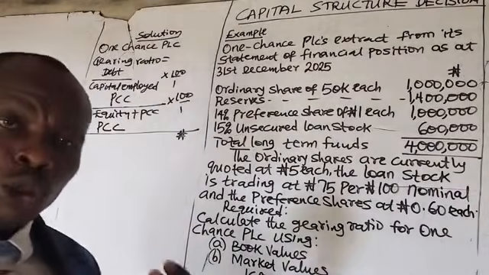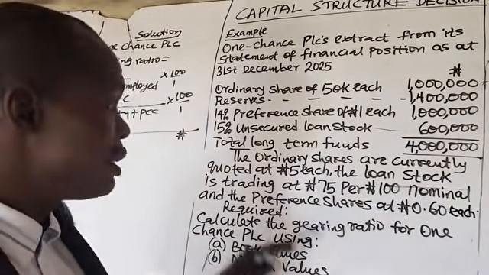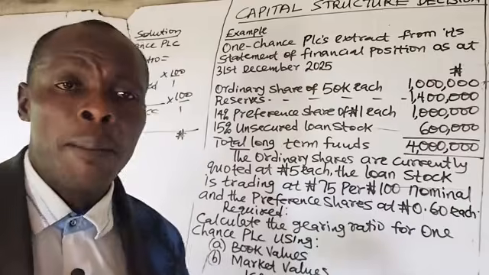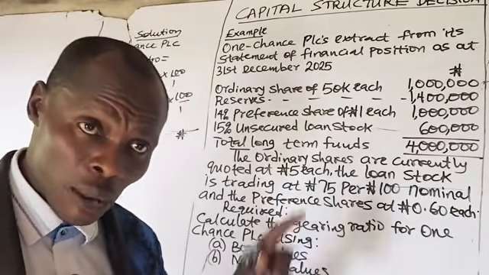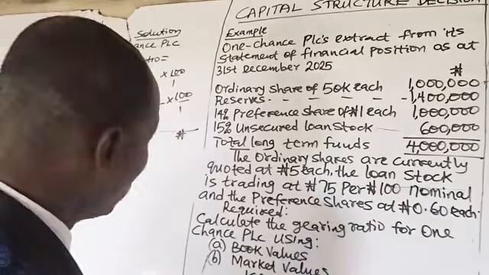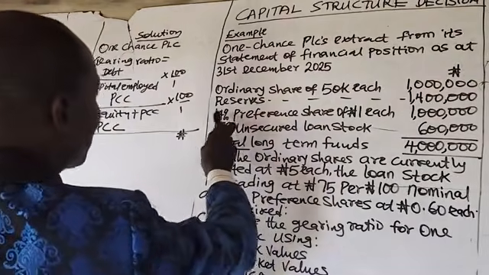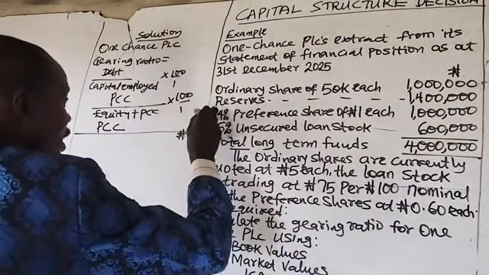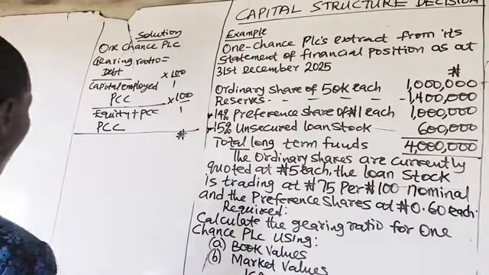One thing I also want you to bear in mind is that whenever you have to compute the gearing ratio, if information about the market value is given, always use the market value, unless otherwise stated. Now, the prior charge capital comprises the 14% preference shares and the 15% loan stocks. These are the prior charge capital we have in the question.